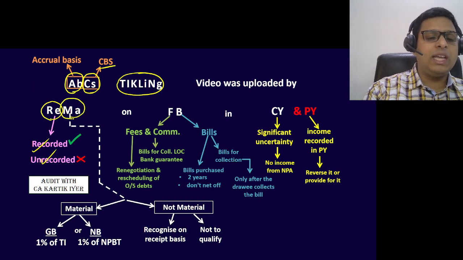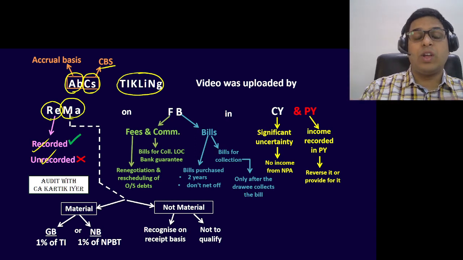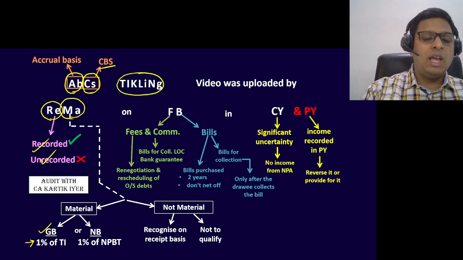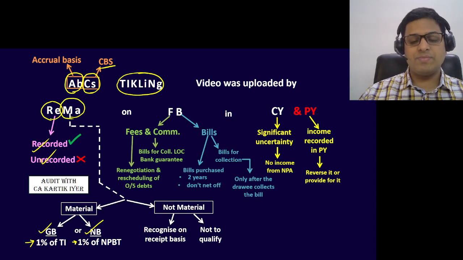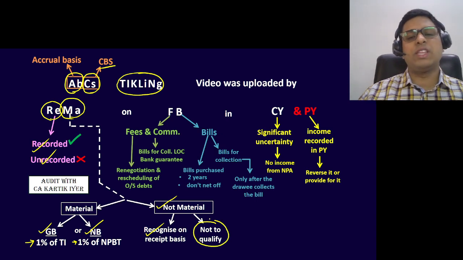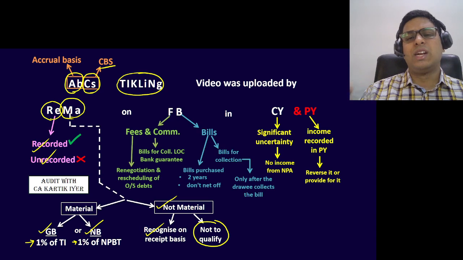Next is materiality. In materiality, we had seen that the RBI has advised the auditor that if the auditor is reckoning the income on gross basis, then we should take 1% of total income as the materiality benchmark. If it is reckoned on net basis, then it should be 1% of the net profit before tax. If it is not material, then it should be recognized on receipt basis, and the auditor need not qualify this matter because it is not material. So any mistake that is there is not material, it is a very small amount.